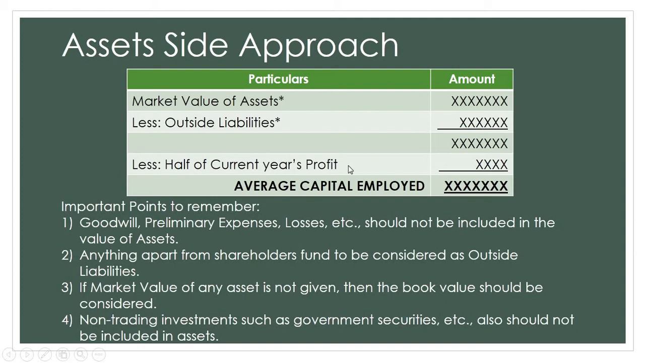Now what are the important points to remember in regard to assets? Goodwill, preliminary expenses or any other losses should not be included in the value of assets. So we are not going to take them under assets. What are we not going to take? Goodwill and other fictitious assets. Just remember that. Goodwill will not be taken because we are going to calculate goodwill, so there is no point in considering goodwill here, and we are not going to even consider any other fictitious assets.